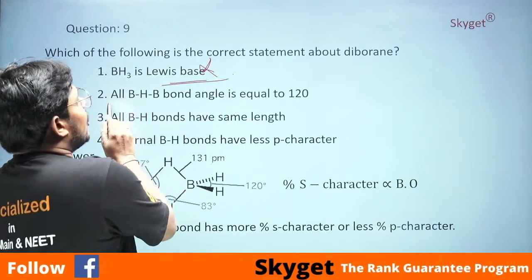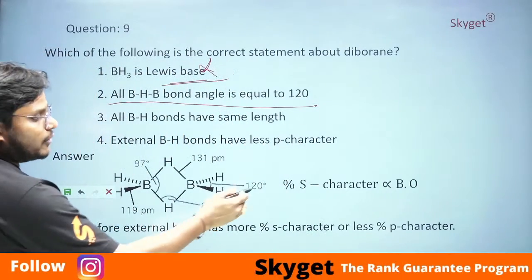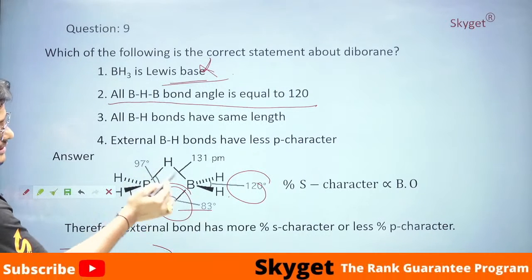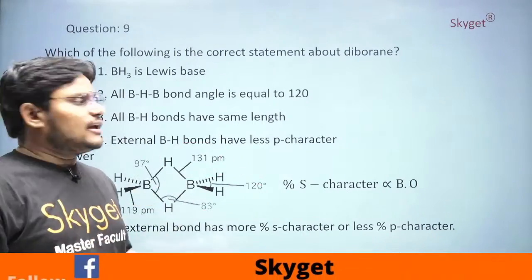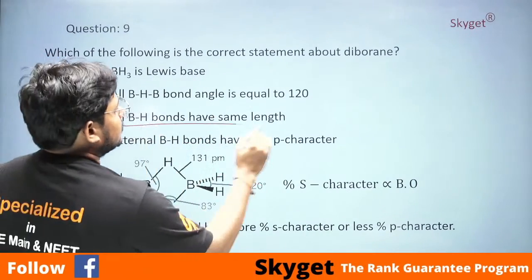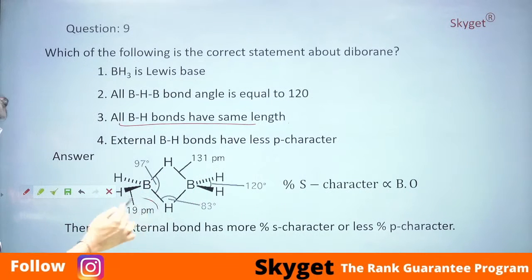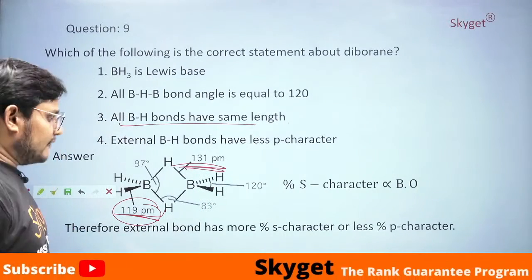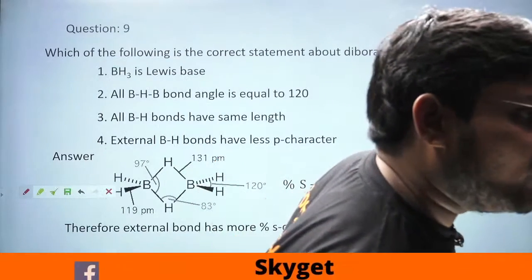Then what about this? All B-H-B bond angles are 120. No students, definitely not, because if you see here, this is 83 degrees, this is 131. So the bond angles are definitely not equal, and the bond length also, students, is not at all the same. Here the bond length is 131 pm, here the bond length is 119 pm. So the bond length also differs. Then what is this here? Yes, external BH bonds have